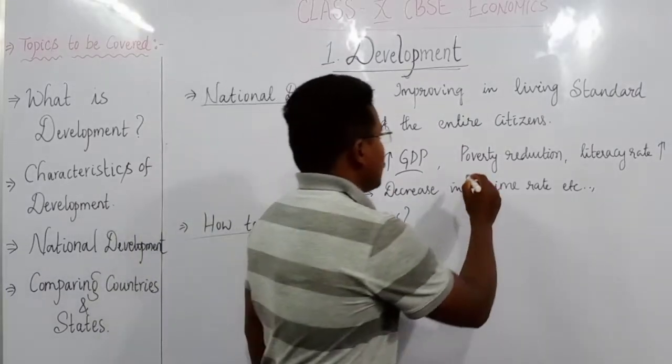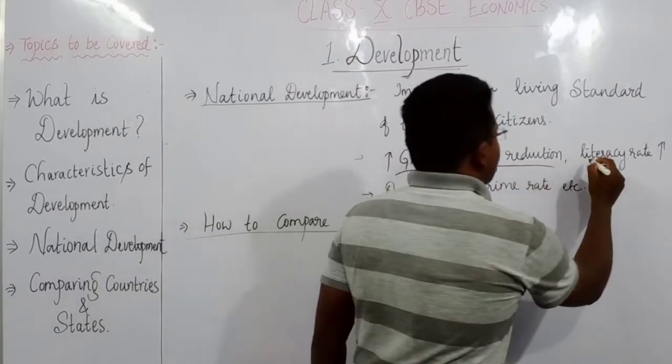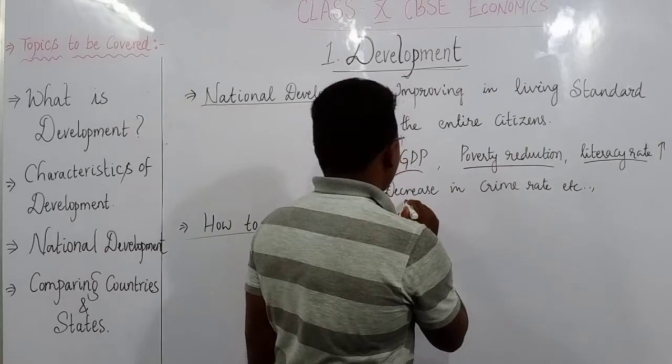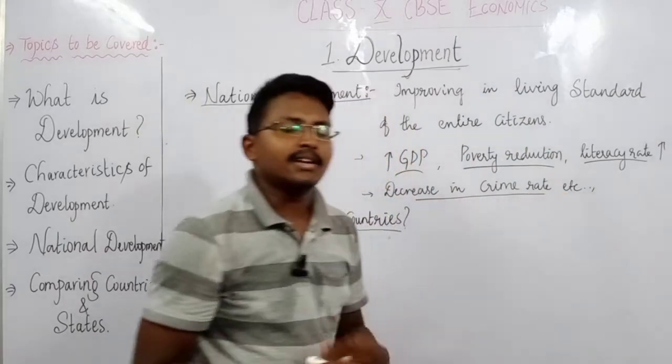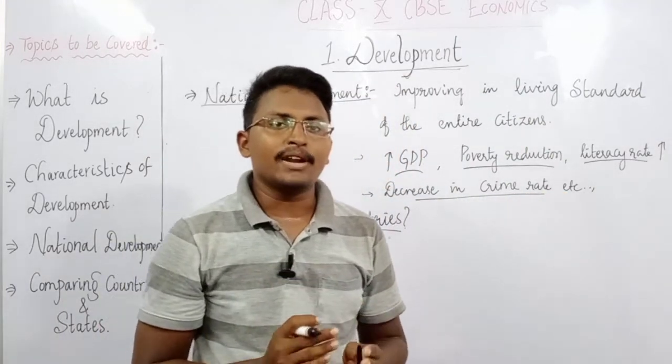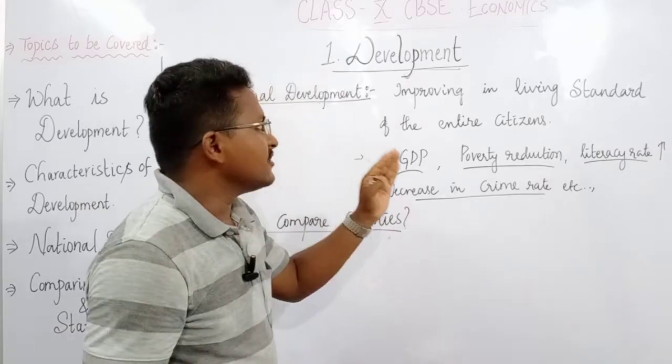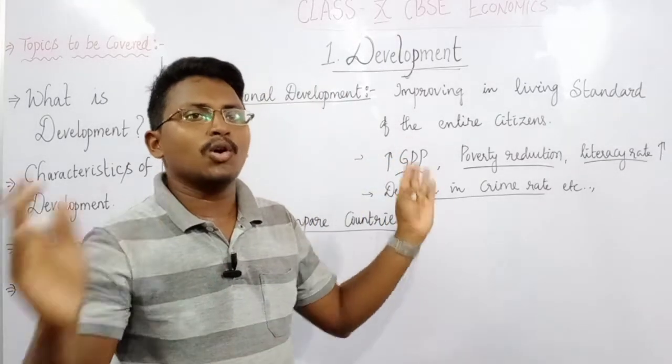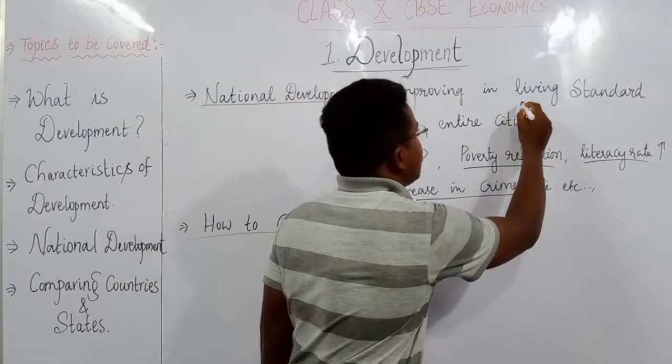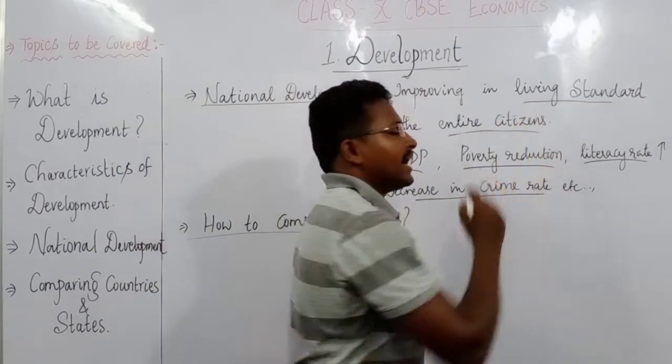Then there may be poverty reduction, there should be an increase in literacy rate, and there should be a decrease in crime rate, etc. National development also includes different things, but as a whole there should be an improvement in the living standard of the entire citizens.